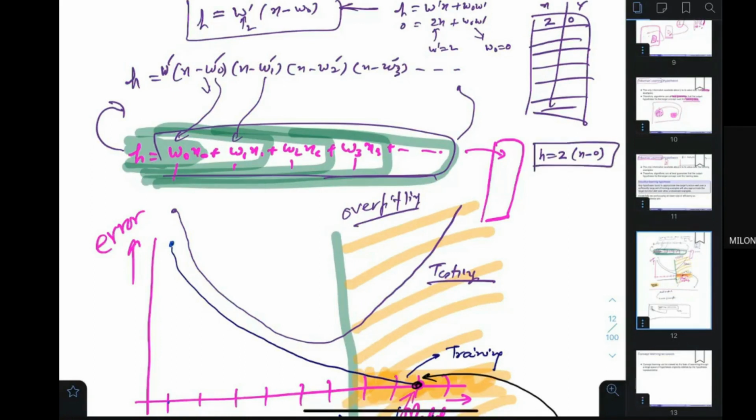Here my hypothesis is... Sir, what about the power of x? Okay, we'll talk about it later. So let's assume that in this particular example, only one parameter is there, only one attribute is there. Multiple attributes can be taken, we can extend it later. X has only one value. So this is how it is.